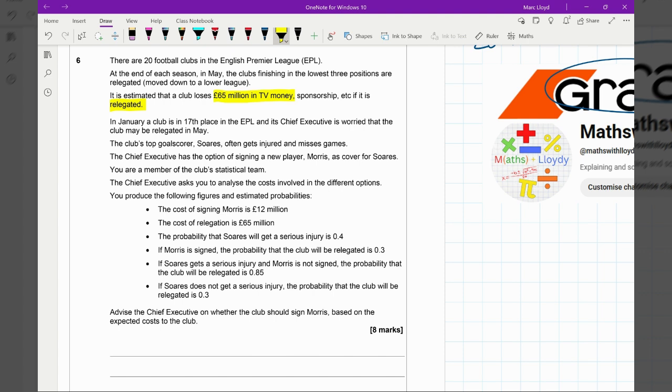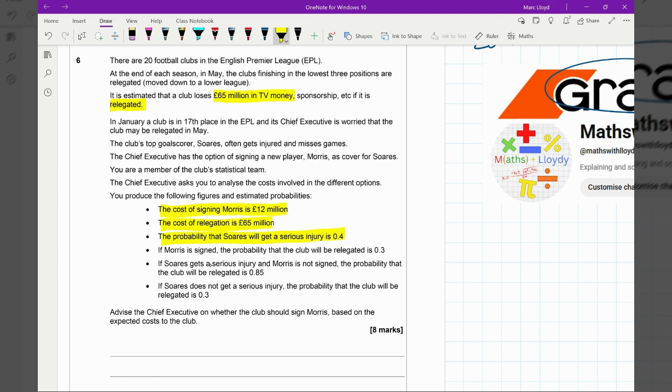You are a member of the club's statistical team. The chief executive asks you to analyse the costs involved in the different options. You produce the following figures and estimated probabilities. So the cost of signing Morris is 12 million. The cost of relegation is 65 million, which we've highlighted above. The probability that Suarez will get a serious injury is 0.4.